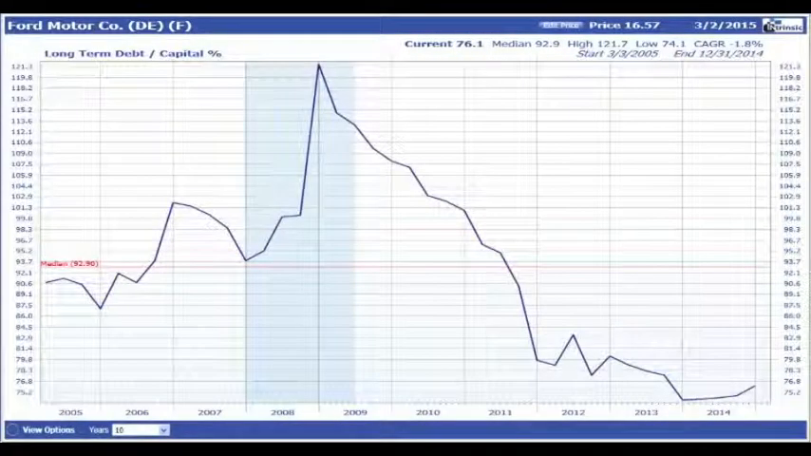Long-term debt to capital ratio compares long-term debt to total capital from the latest balance sheet. Total capital is long-term debt plus total equity plus minority interest. Lower is typically better since it implies that there is less of a debt burden on the company.